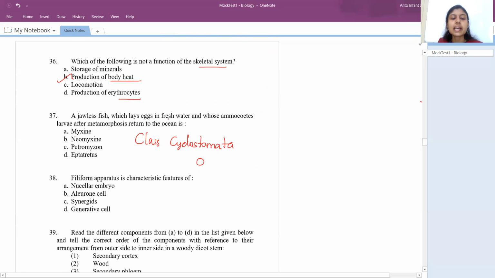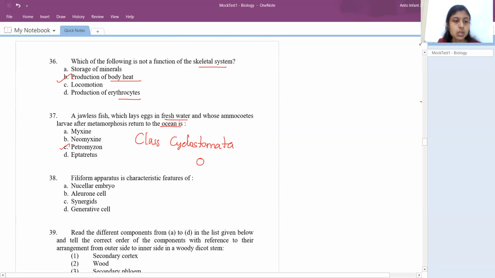Okay, and they will lay eggs in fresh water. And after metamorphosis, after development, they'll return back to the marine or the ocean, right? So generally they are organisms which will live in marine conditions, right? So the answer is Petromyzon.